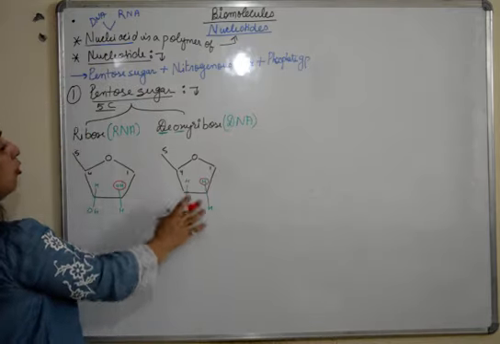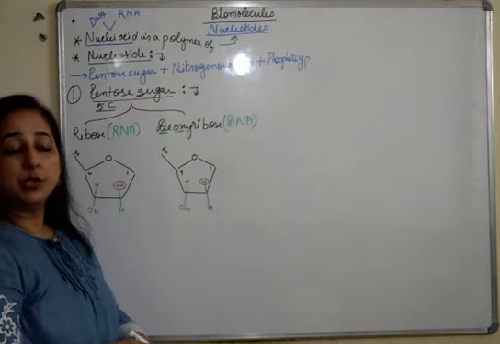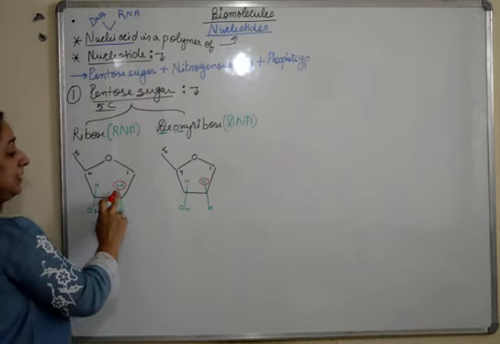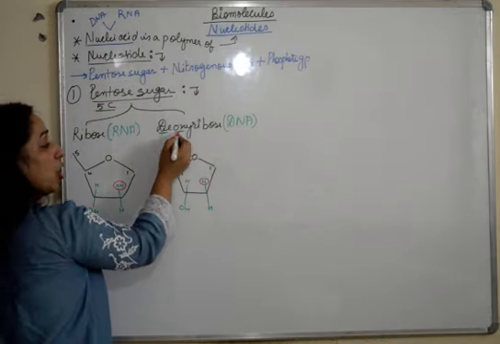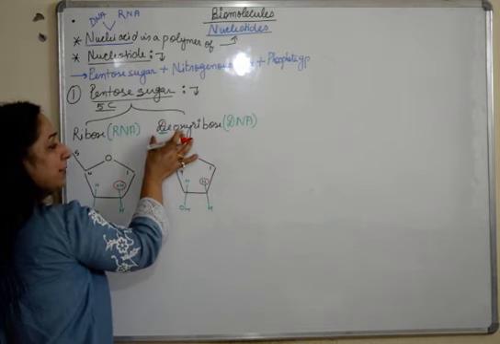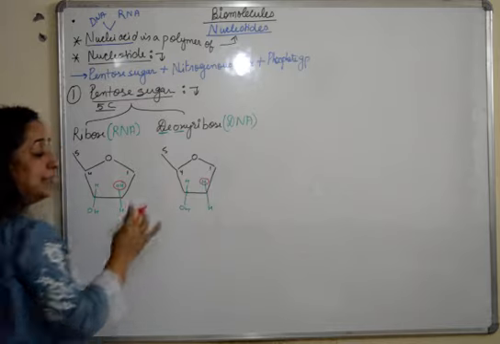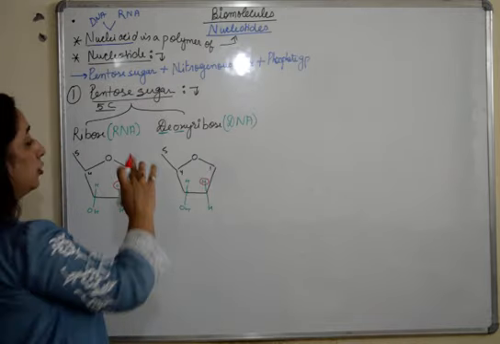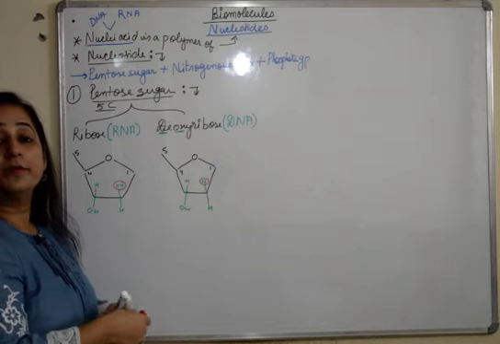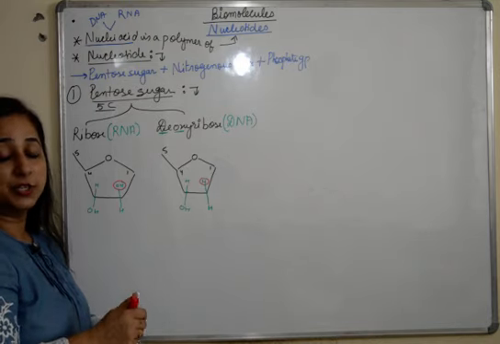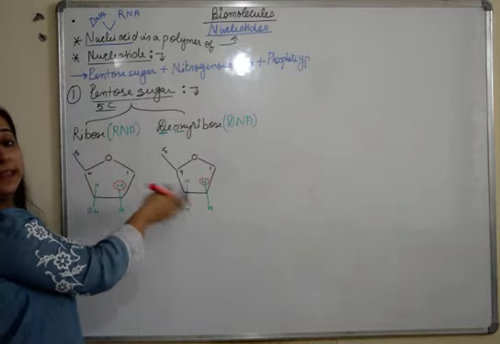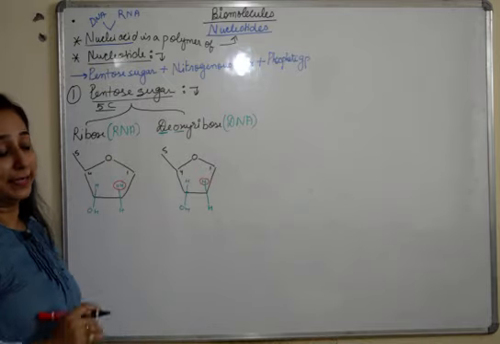So this is how you make a pentose sugar. And again, I am reiterating why this is called deoxyribose: because de means removal, oxy means oxygen group. So when the removal of the oxygen group takes place from the second carbon, that leads to the formation of deoxyribose. So this is the pentose sugar which is going to get attached to form a nucleotide. It depends on whether it's forming RNA or DNA. That will depend on which sugar is going to attach.